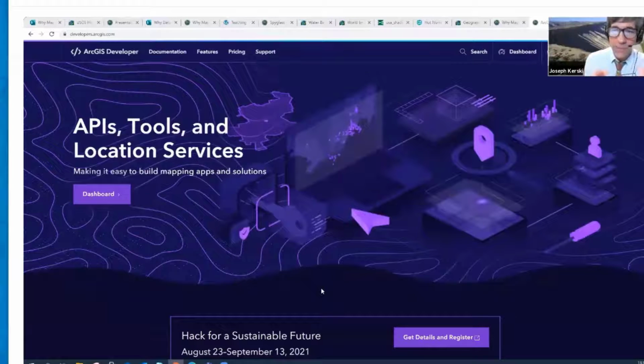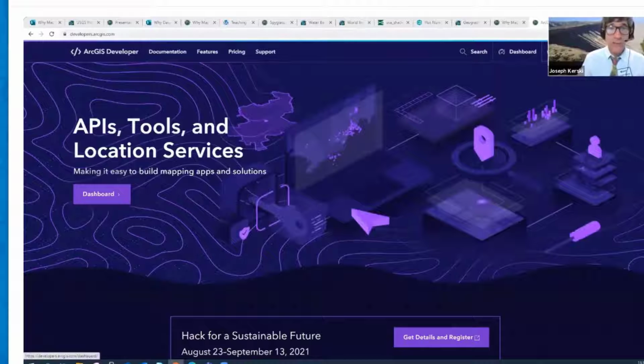If you just want to make a story map or an ArcGIS Online map, you've got a spreadsheet of data and you want to kind of play around with this stuff. Hey, the cool places I went to in my lifetime or last summer, or places I want to go, or just places I'm interested in. If you want to make your own maps, this would be a place to start. Get a free account here.